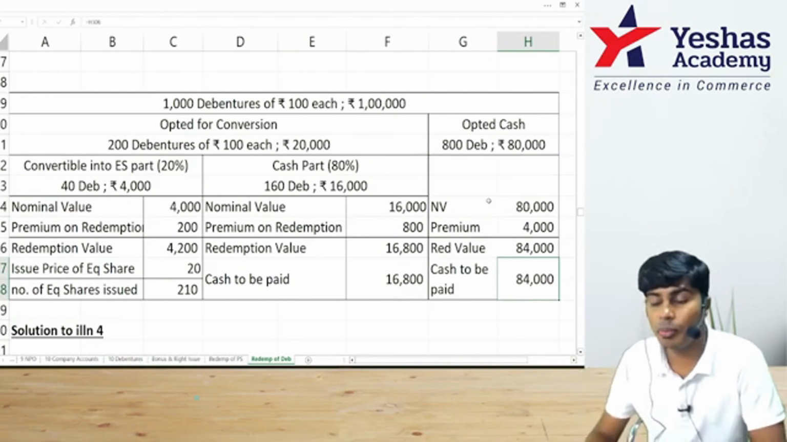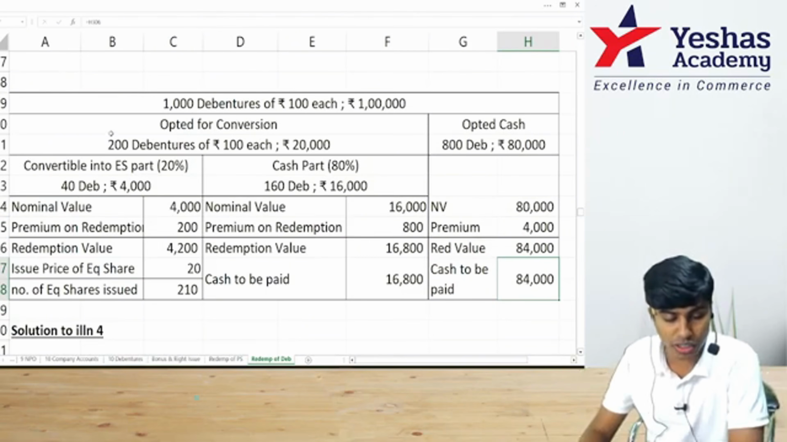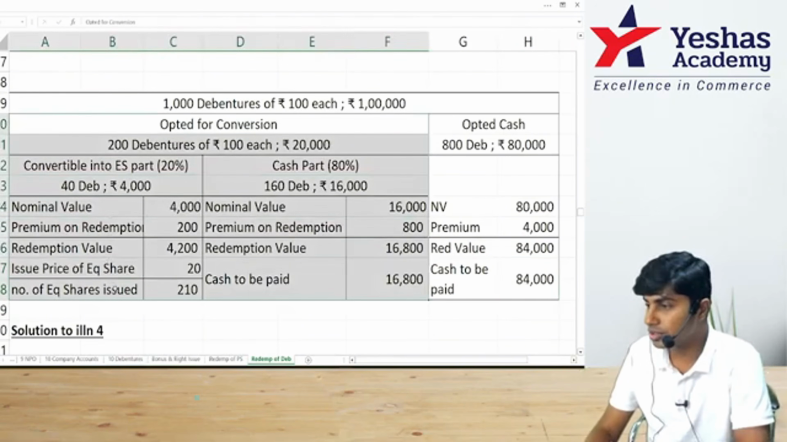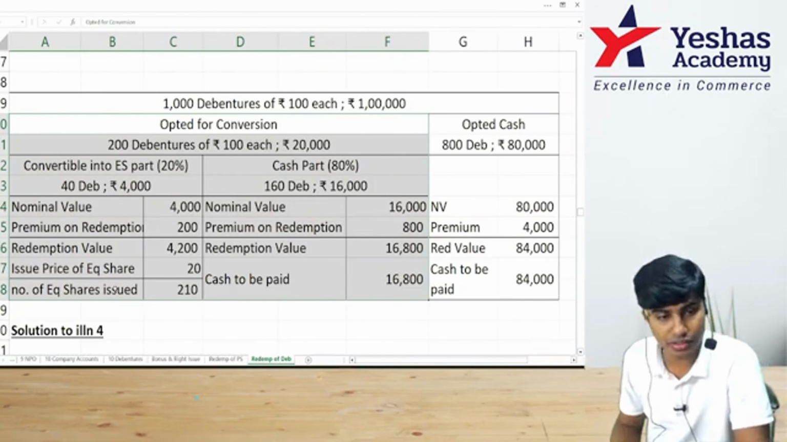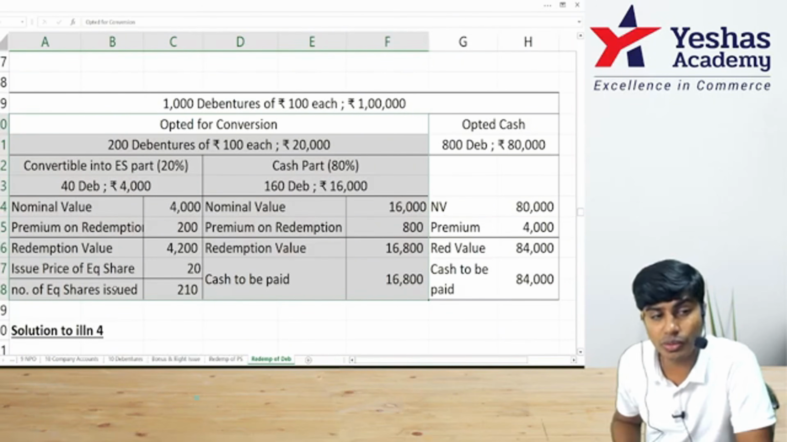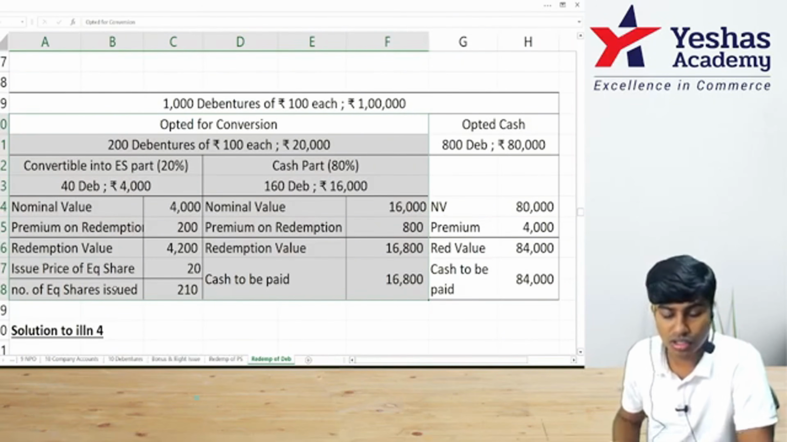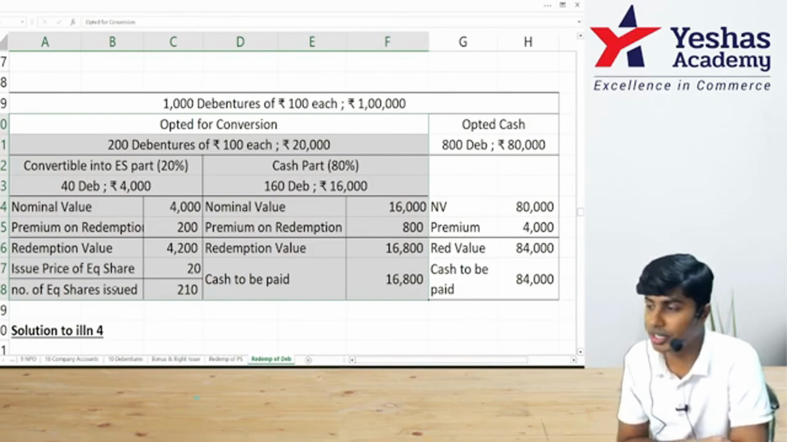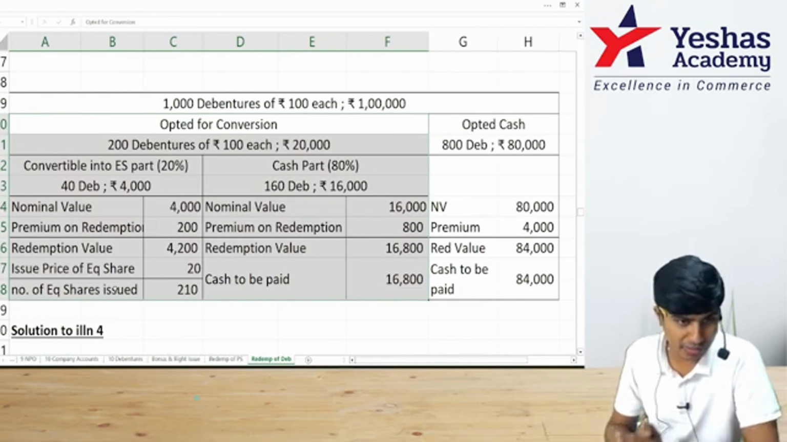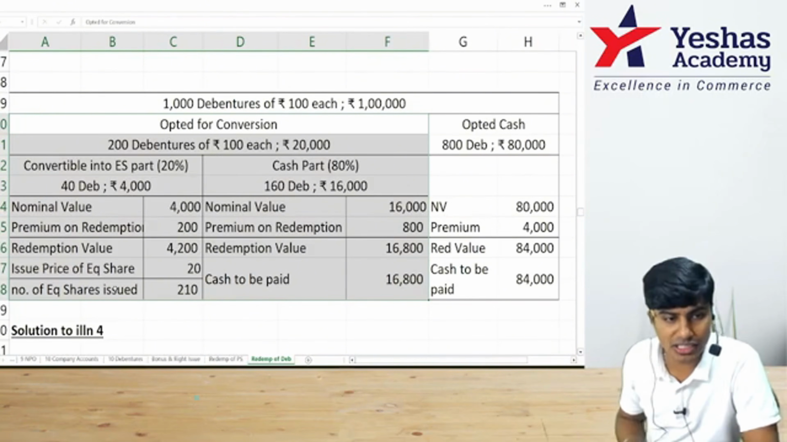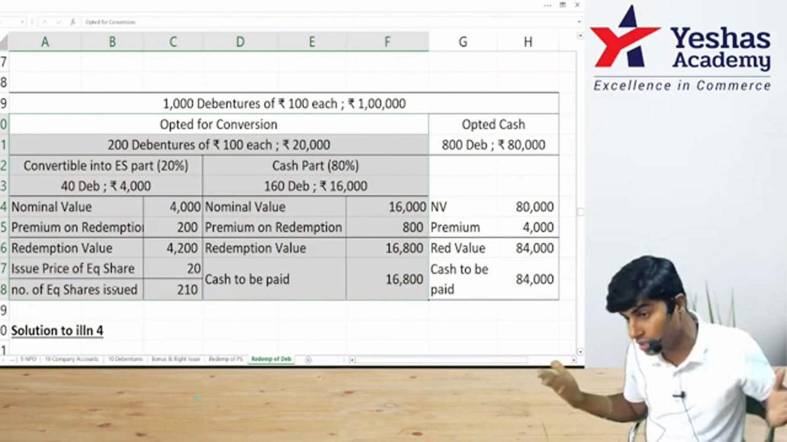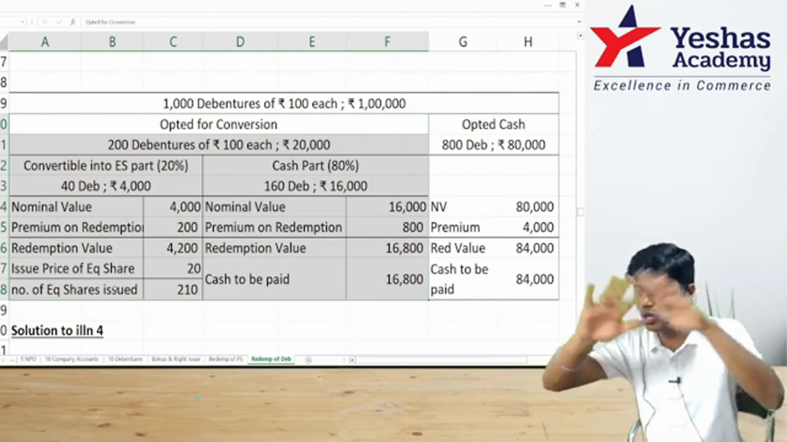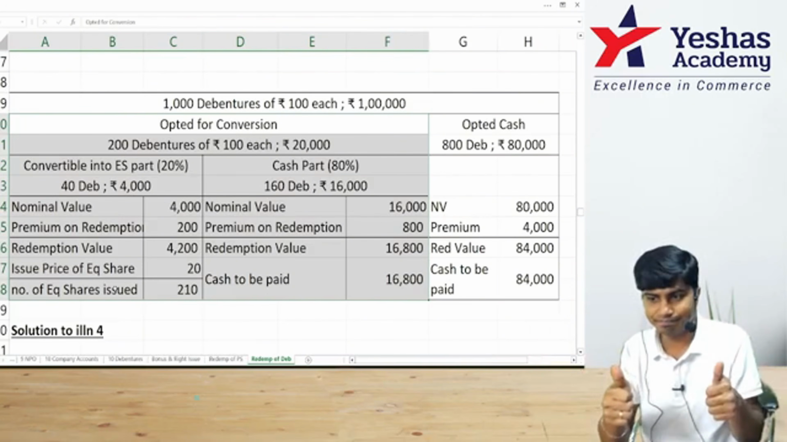They've asked us how many equity shares will be given to these 20,000 nominal value holders. We are going to give them 210 equity shares. How much cash will be given to these 200 debenture holders? 16,800 cash, 210 equity shares. And that's the answer. Only the highlighted portion is asked in the question. The other part is not asked, but you can still write it to get complete clarity.